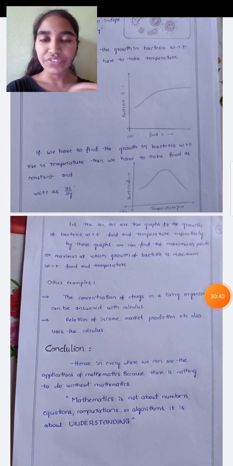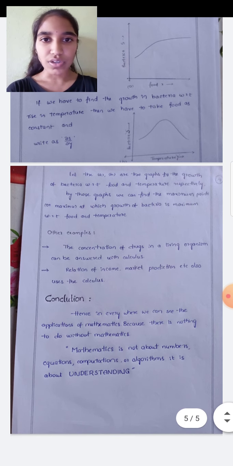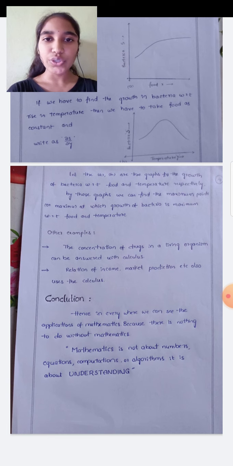So when we are differentiating with respect to y, to know the change in bacteria with respect to temperature, we take food as a constant. Like that, by plotting the two graphs we come to know the exact change in the bacteria with respect to the different variables, food and temperature.